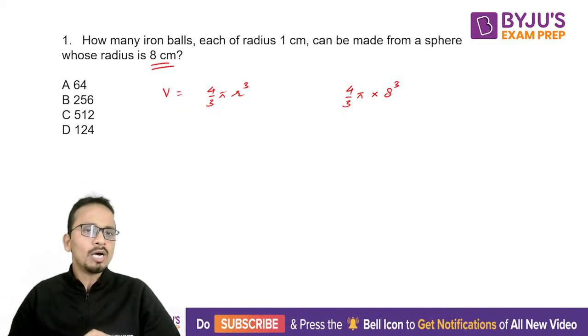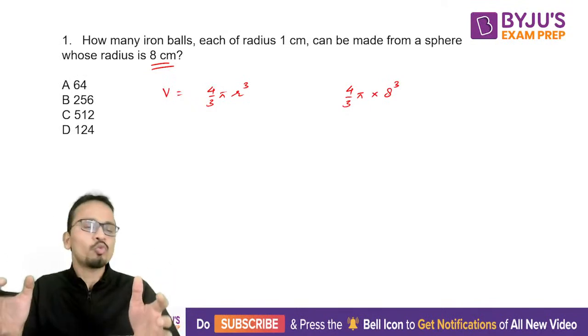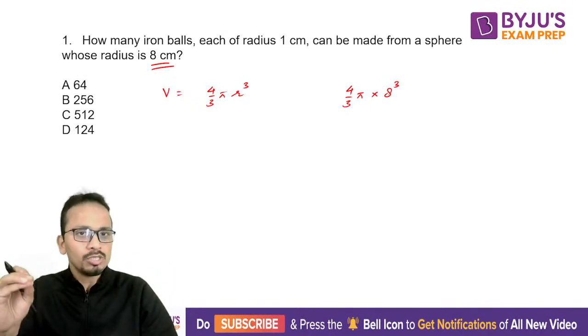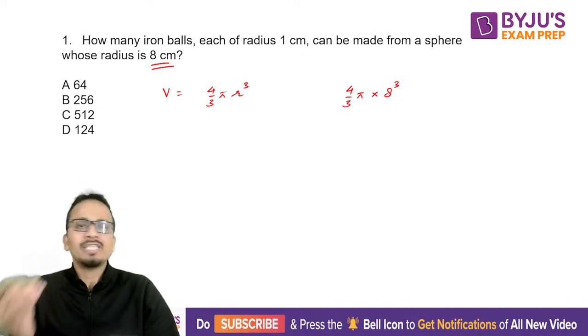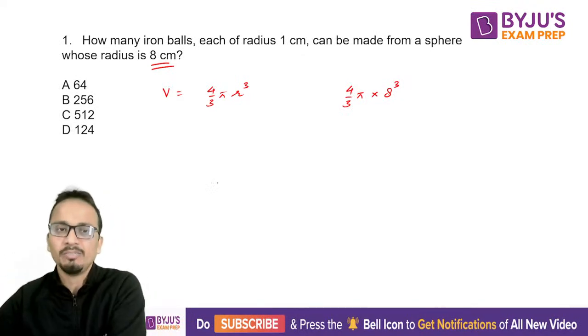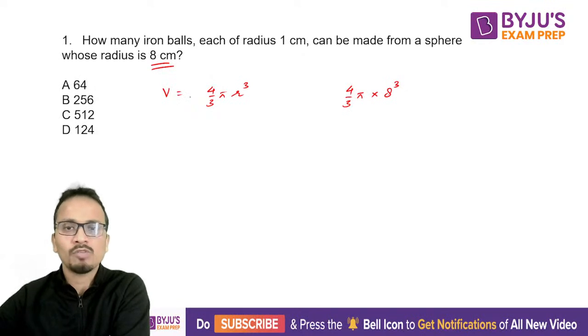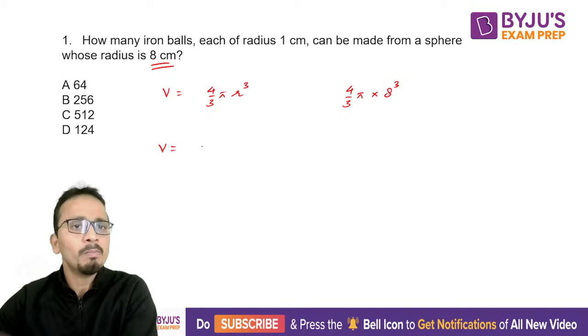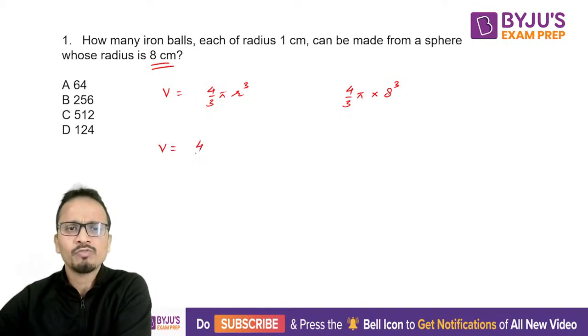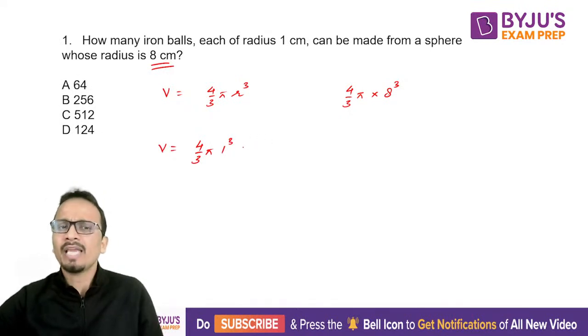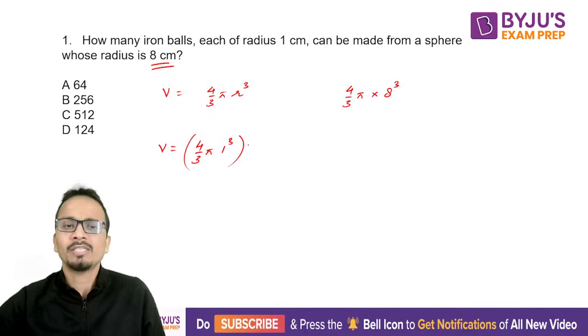Now we want to basically turn this bigger sphere into small iron balls, and the radius of these small iron balls is 1 centimeter. All right, so this was the volume of the entire sphere, and let's say volume of one spherical ball, the small ball that we are making, will be 4 upon 3 pi 1 cube. And let's say we are making n number of balls, so I'll multiply this by n. Okay, and we'll equate it to the volume of the original sphere, that is 4 upon 3 pi 8 cube.